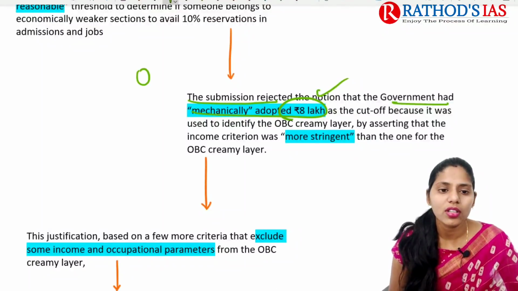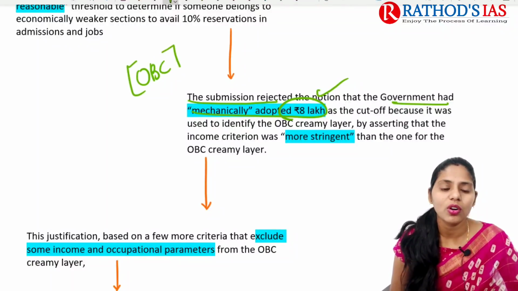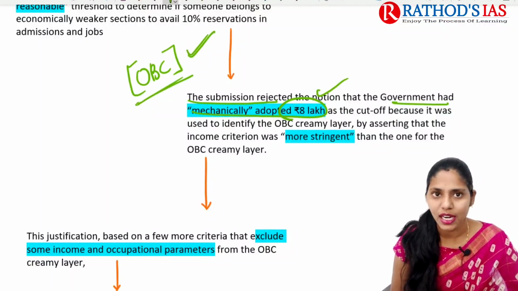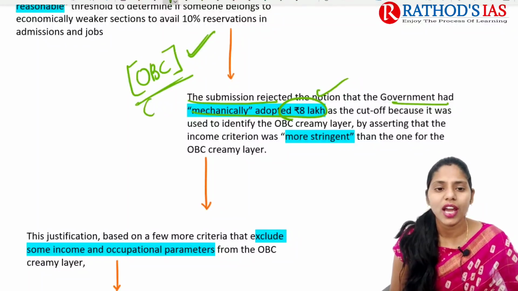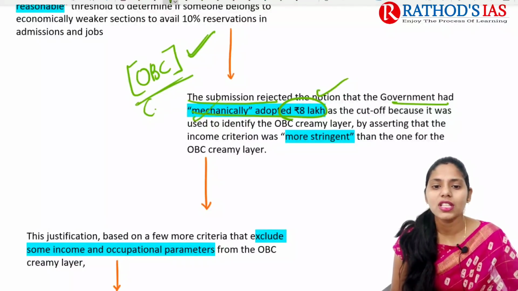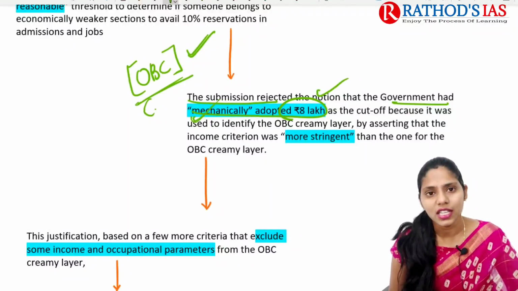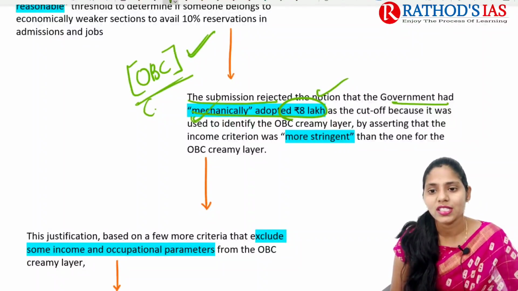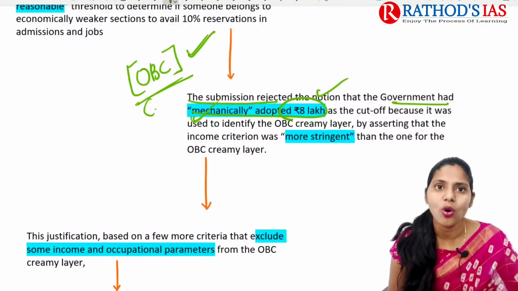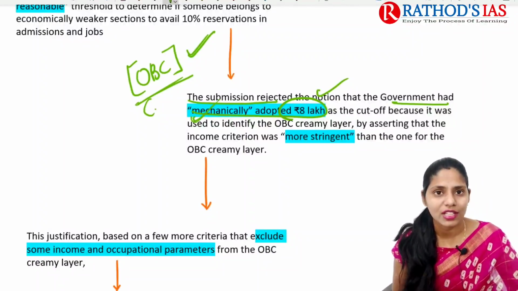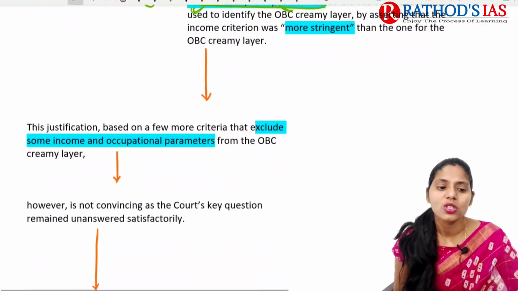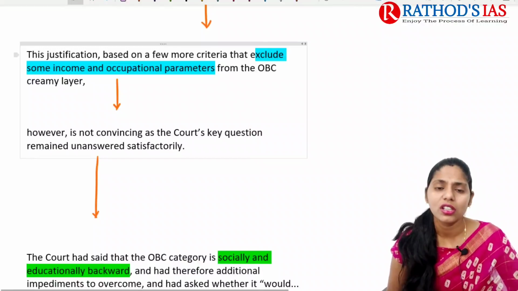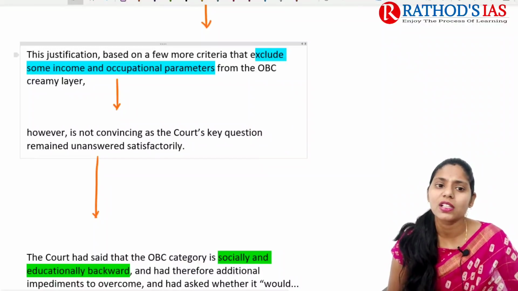So if you're talking about OBC, whenever we want to identify who will be eligible under OBC reservation, we have this OBC creamy layer. In the same way, the government said that yes, we also need to come up with an upper limit in this EWS, such that it will be helpful for those who are actually going to get the benefit from it.